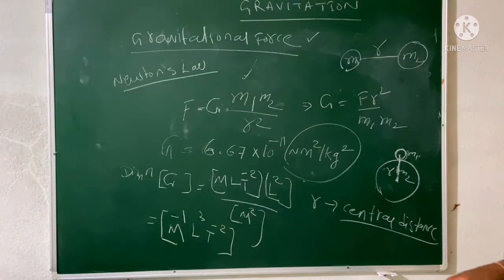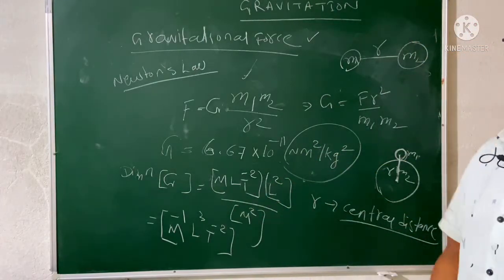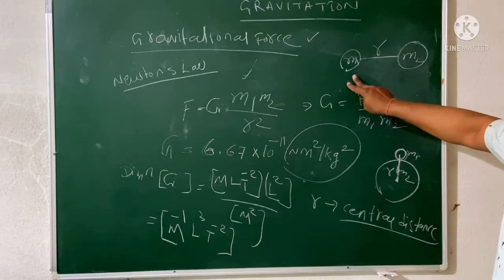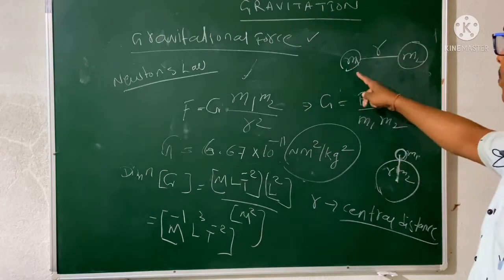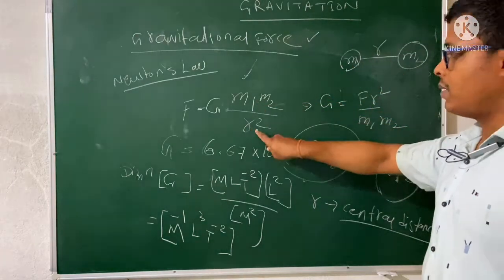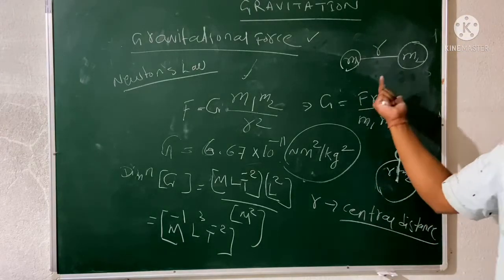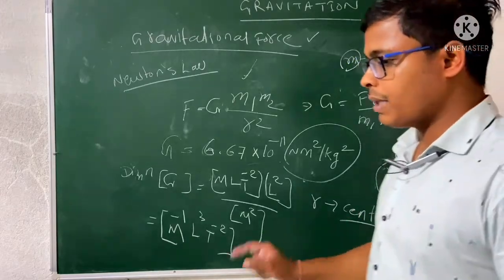So what is the unit and what is the dimension of the gravitational constant? Okay, so what is Newton's law? The force of attraction between two massive objects is directly proportional to the product of their masses, and inversely proportional to the square of the distance, the square of the central distance between them. Okay, r is the central distance. So this is the gravitational force.